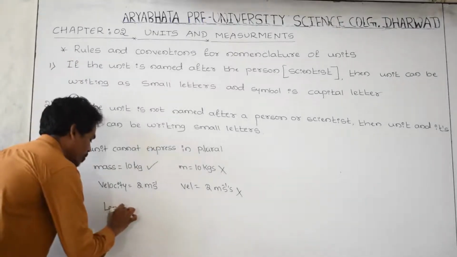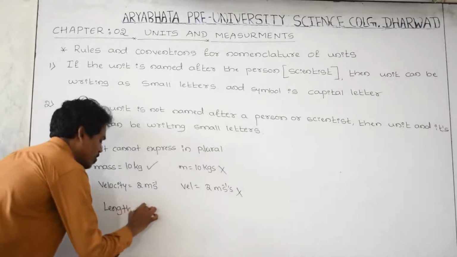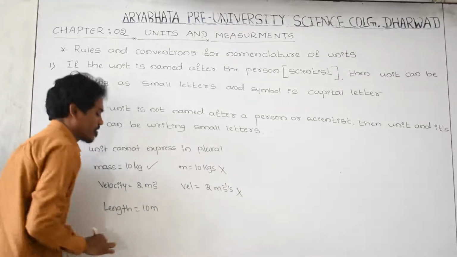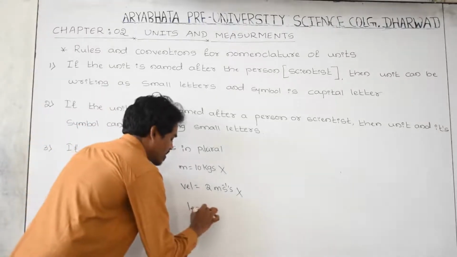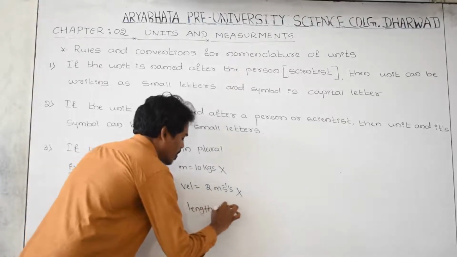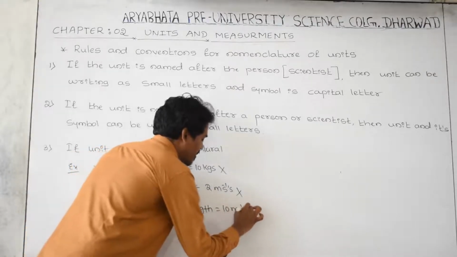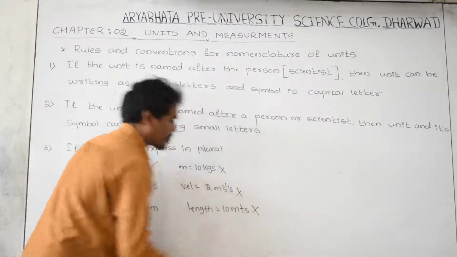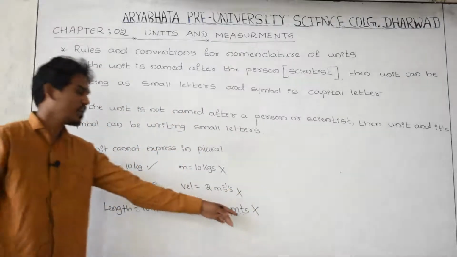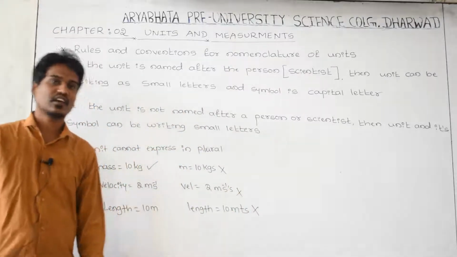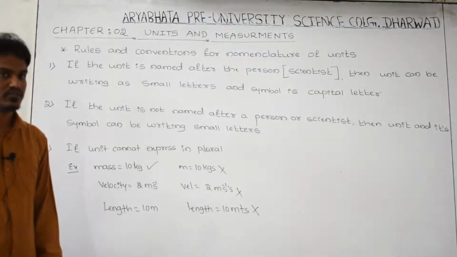Length is equal to 10 meter, but length is equal to 10 meters. This is wrong. Don't use a plural word while writing the name of the unit.